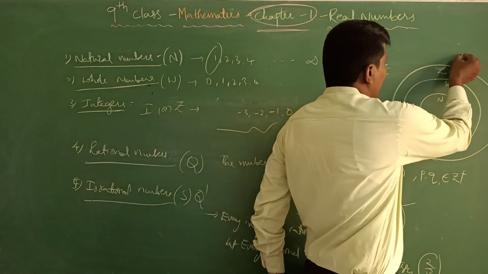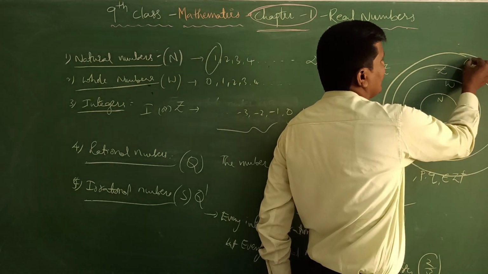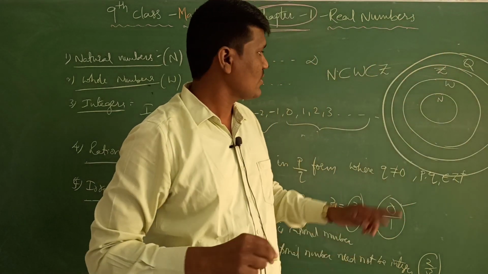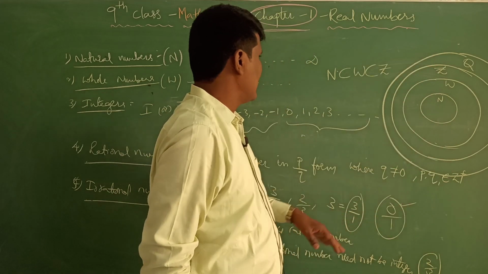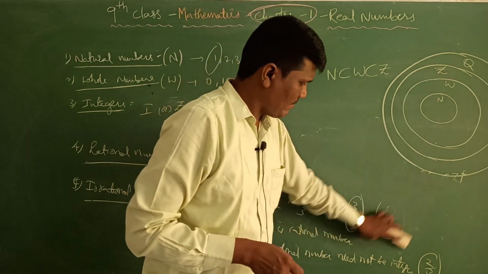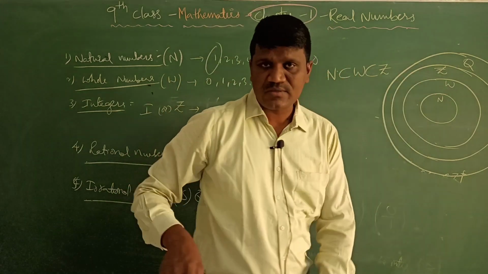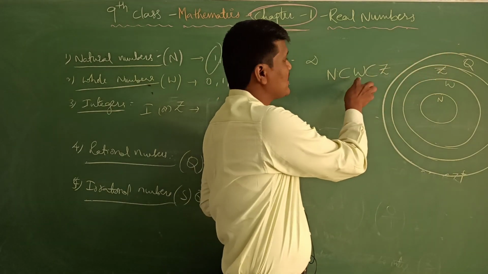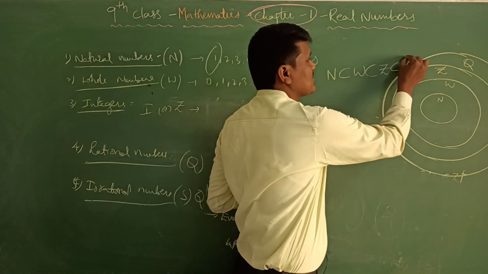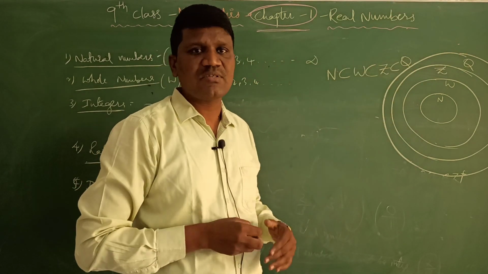If we take any number in the form of P by Q, we are going to get Q. So these are all rational numbers, right? So N is a subset of W, is a subset of Z, is a subset of Q. Q is the bigger number system.